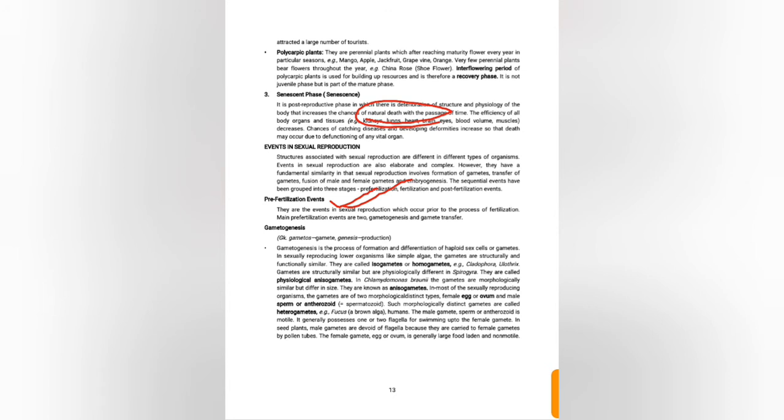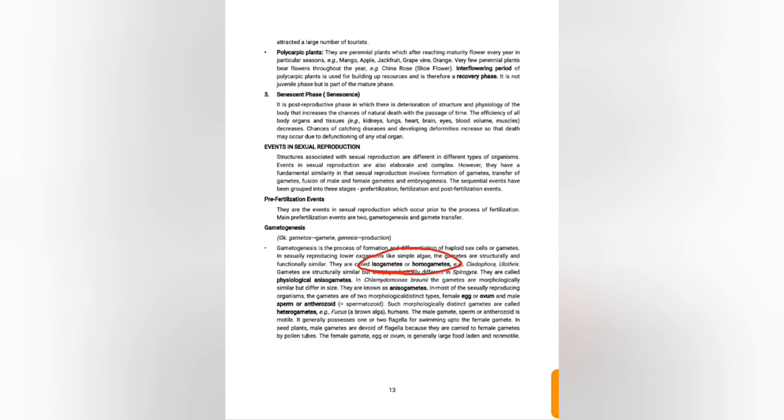So these are the pre-fertilization events, like gametogenesis, that is the formation of gametes. Gametes are always haploid, denoted as n. You have to remember that. The formation of gametes occurs here. In sexually reproducing lower organisms like algae, gametes are similar, so these are called isogametes or homogametes. But in anisogametes, some are morphologically similar but different in size, so these are called anisogametes.